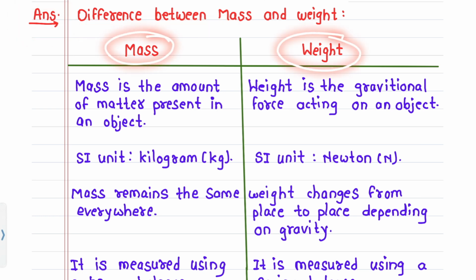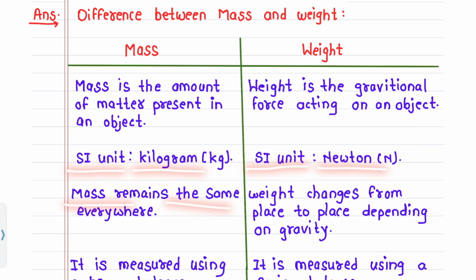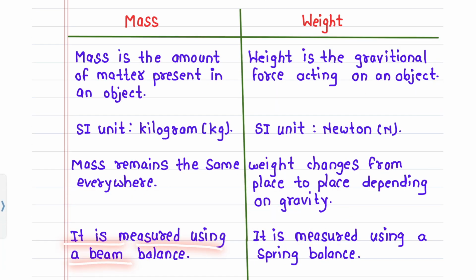Mass, weight. Mass is the amount of matter present in an object. Weight is the gravitational force acting on an object. SI unit kilogram, kg. SI unit Newton, N. Mass remains the same everywhere. Weight changes from place to place depending on gravity. Mass is measured using a beam balance. Weight is measured using a spring balance.